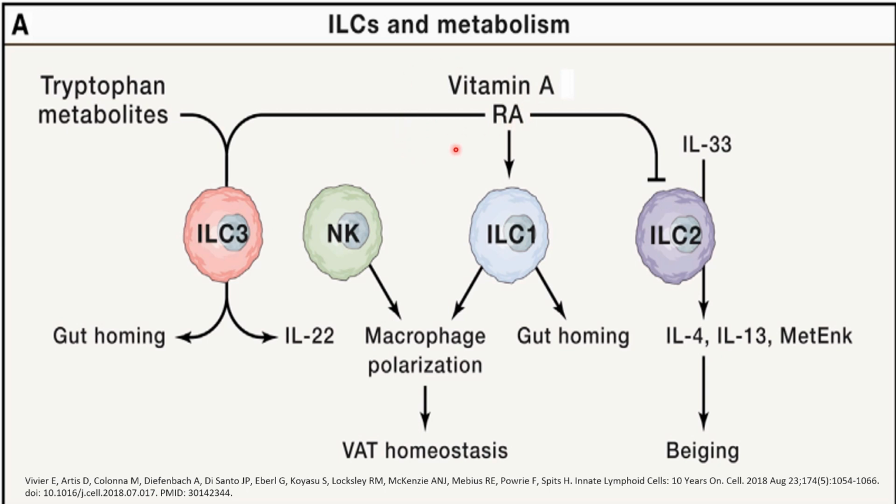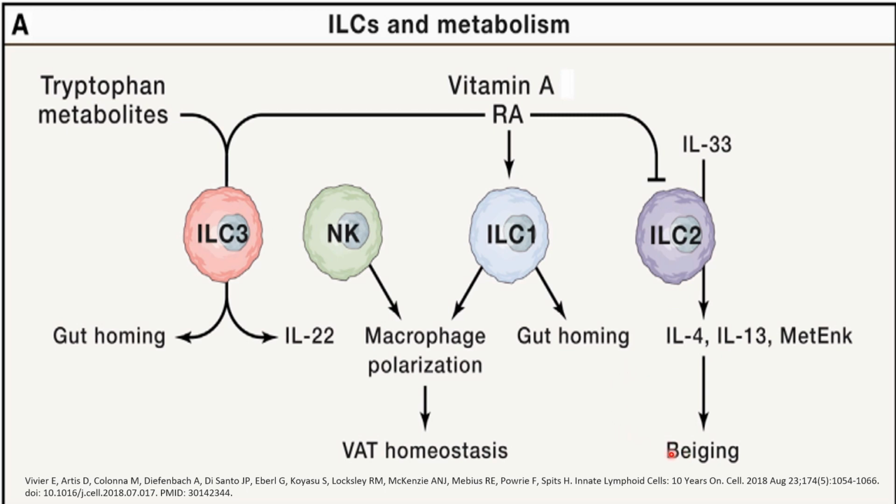Vitamin A availability will increase expression of gut homing receptors on innate lymphoid cells type 3 and type 1. On the other hand, it will suppress innate lymphoid cells type 2. Innate lymphoid cells type 2 in adipose tissue are very important for a process called beiging.